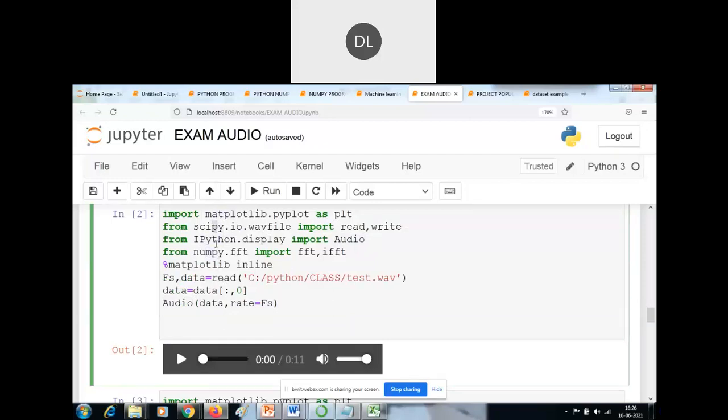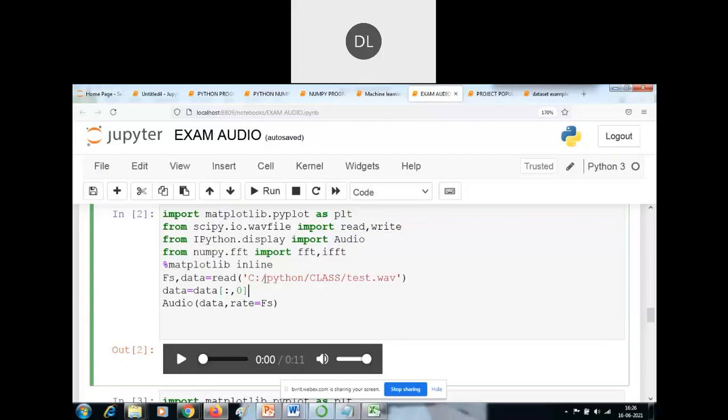So these are all the libraries for creating some frequency: FFT, inverse frequency distribution. If you want to play the audio files, you have to import Audio from IPython. If you want to read and write the audio files, you have to import the SciPy library. If you want to show any visualization methods, you have to import matplotlib.